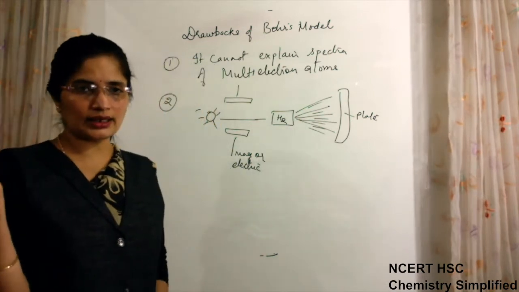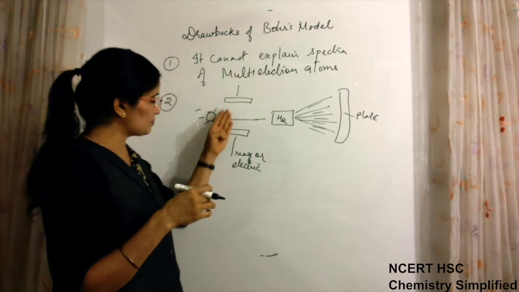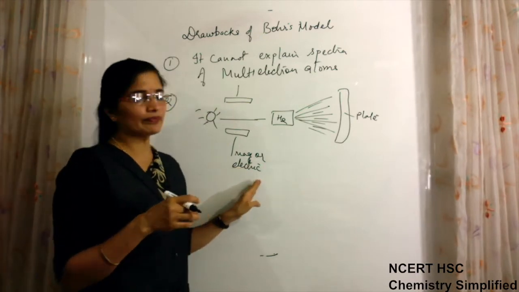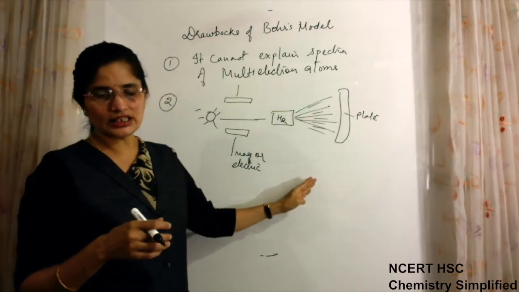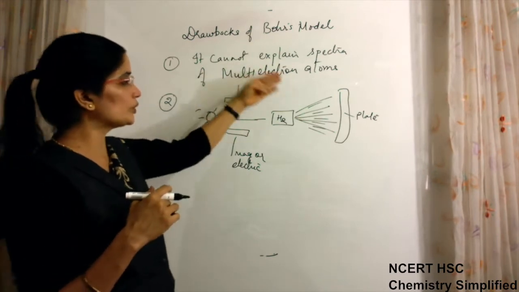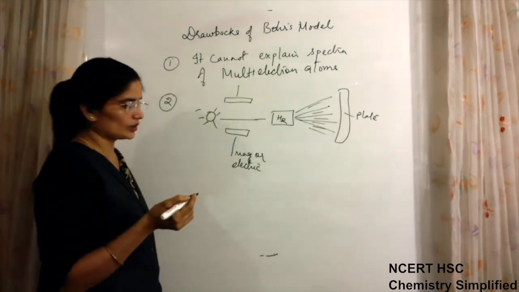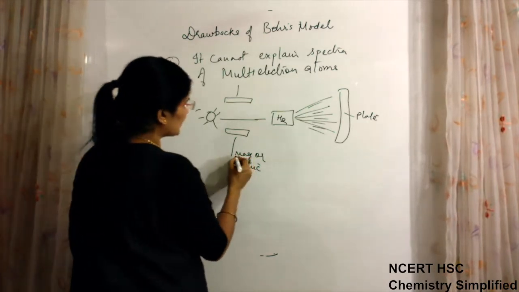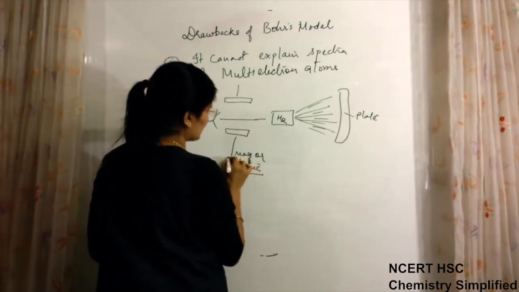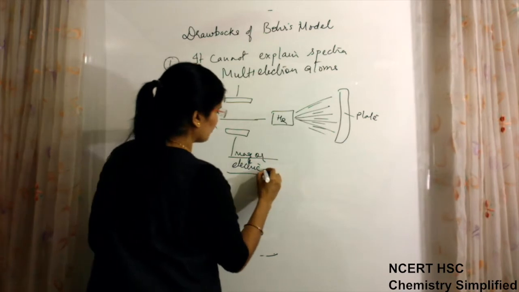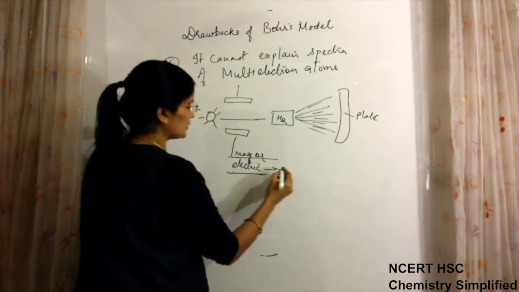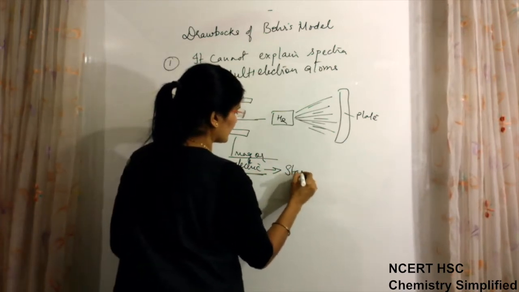Already there were so many lines, and when they were exposed to magnetic or electric field, further splitting of these lines was taking place. So this model could not explain why this splitting is taking place. Okay, so that splitting in electric field and splitting in magnetic field, in electric field splitting is known as Stark effect.